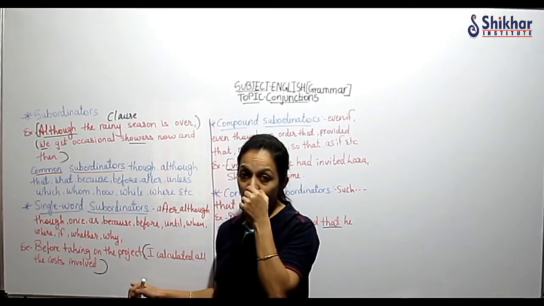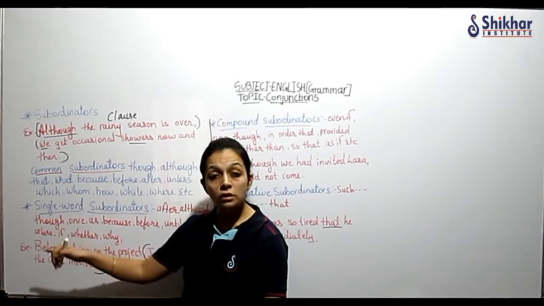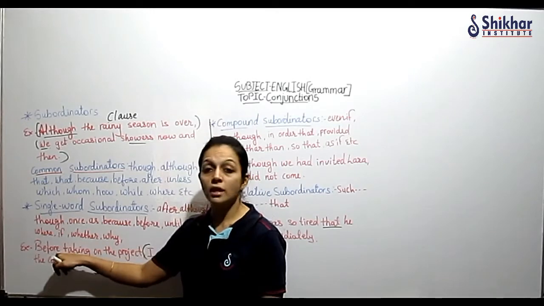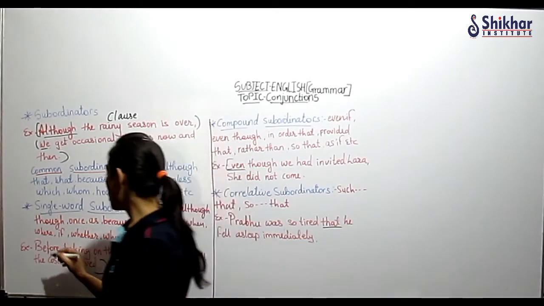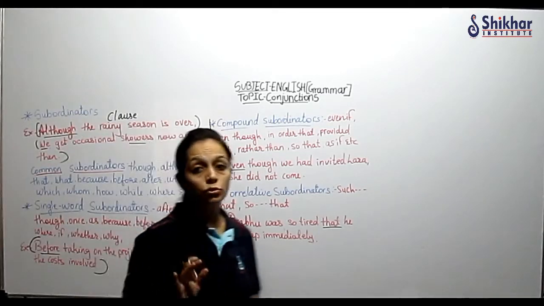So this dependent clause is the subordinate, also called the subordinating clause, and this is our subordinator. Understood? I hope I am making sense to you.